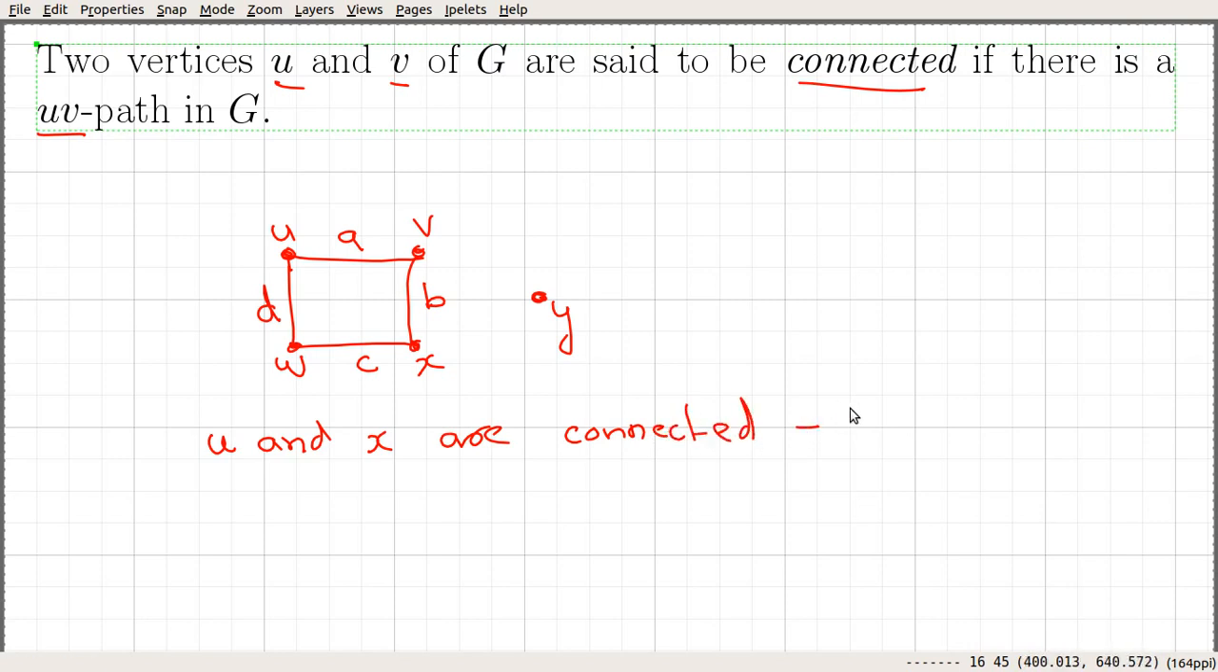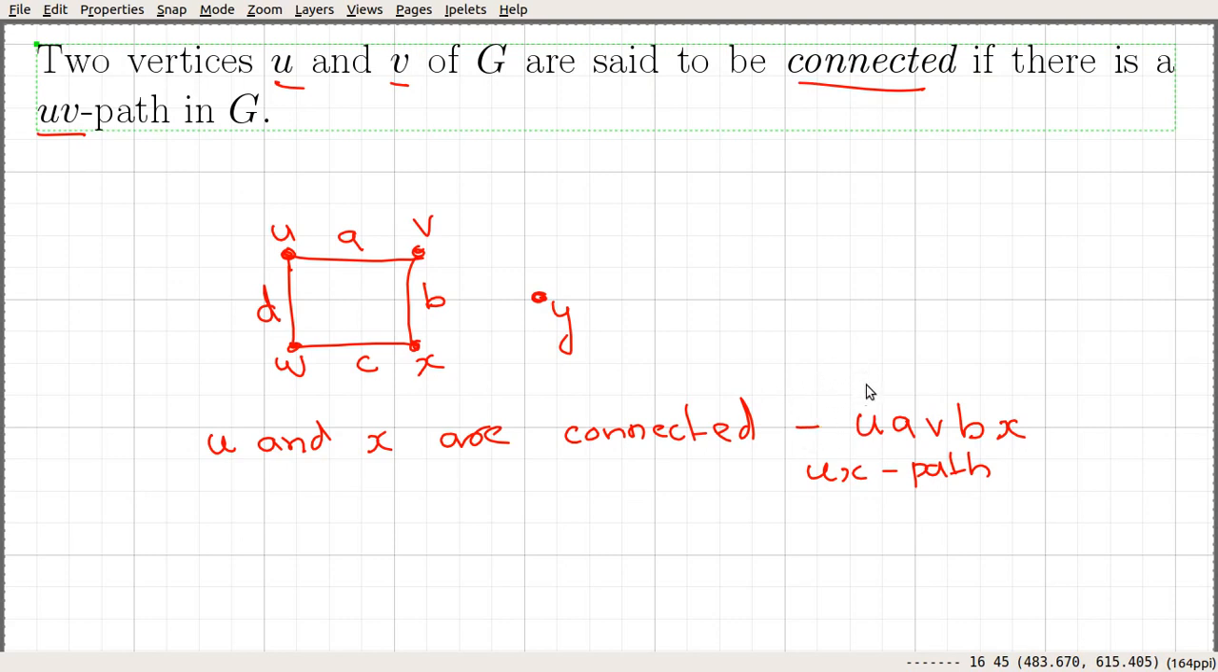Okay, because there exists a UX path. In this case that UX path will look something like this: U A V B X. So this is a UX path. Since there exists a UV path from V to X, we can say that U and X are connected. The thing is that only one path needs to exist. There may be more than one path.